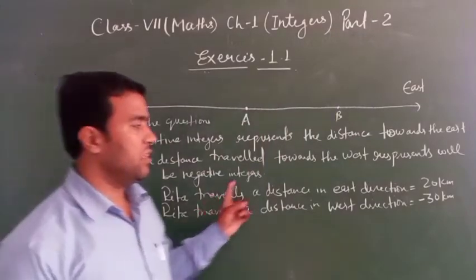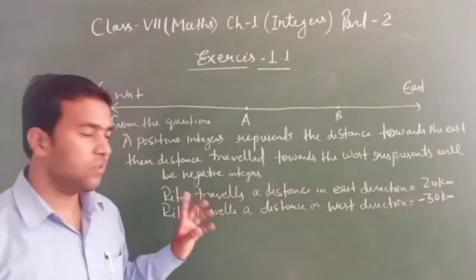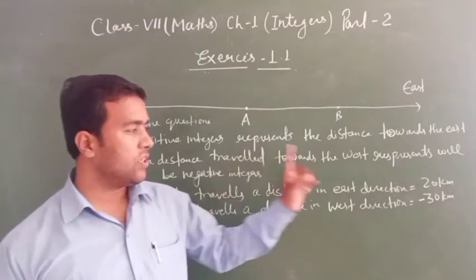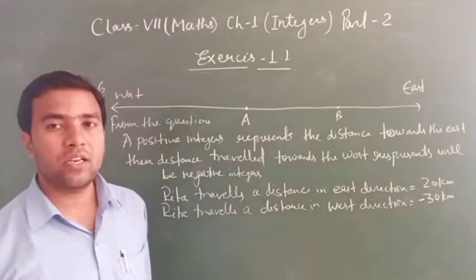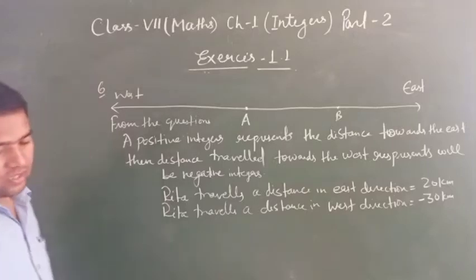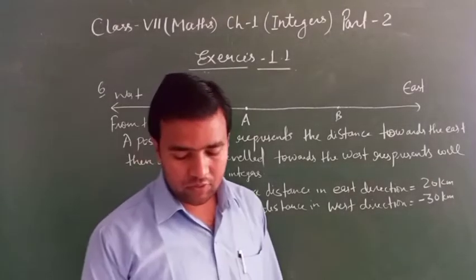It is going east 20 kilometer, in positive. It is going west direction, it is in negative. Clear? After that, distance traveled from A.